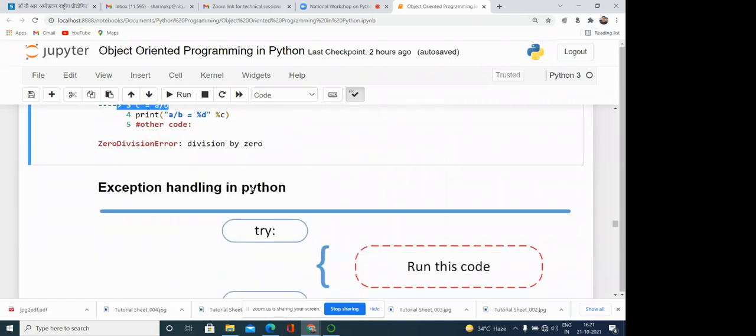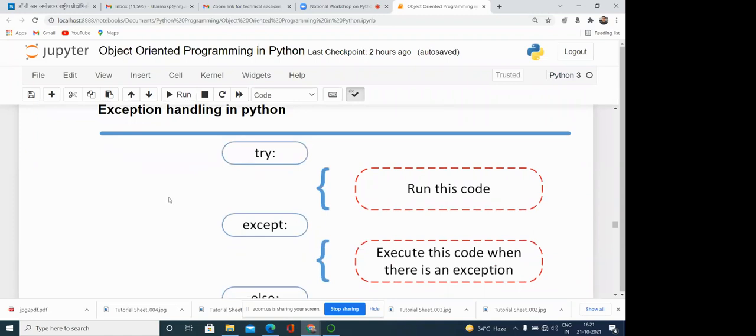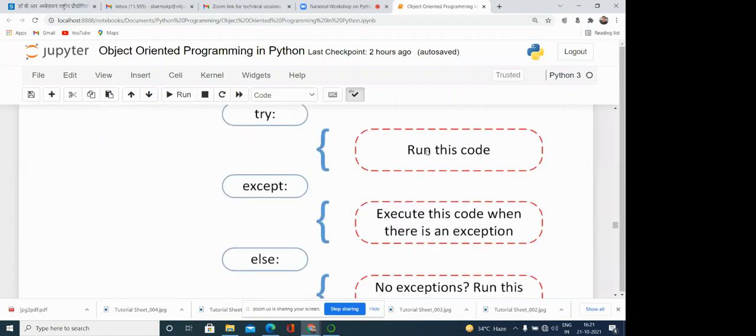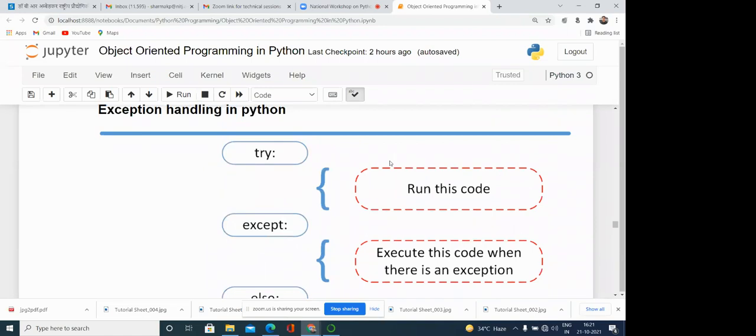So how can we handle the exception in the case of Python? This can be handled using these syntaxes. One is try followed by a colon. So this is a try block. After try colon, the try block is started. We write the code which can generate the exception, or the code which can throw the exception, inside this try block.